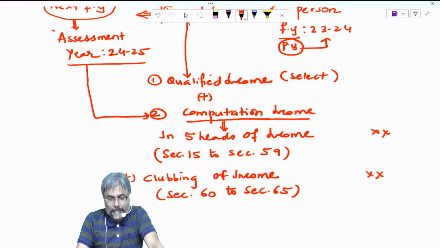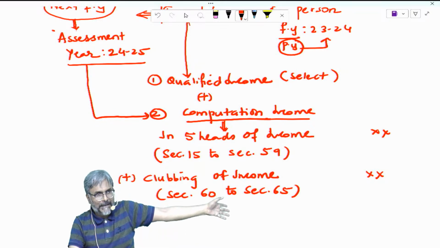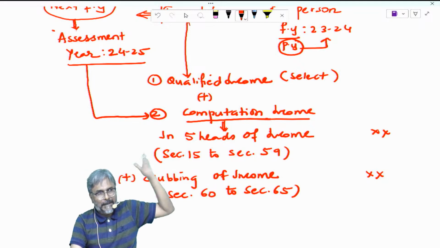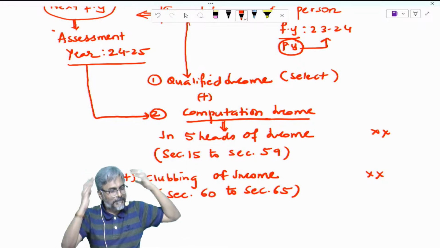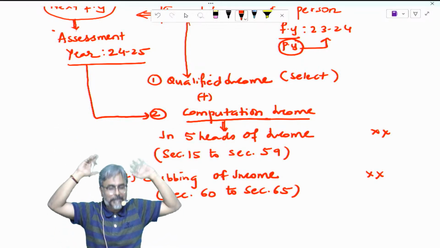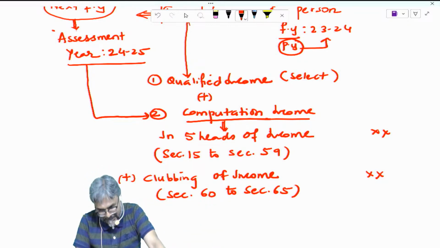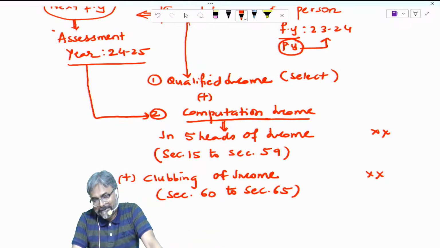80U is for mental people. If you read 80U, are you aware of 80U? 80U is for mental people. So that is the 80U deduction. Sometimes when I say that after learning CA, some people at some stage or some phase become mental, I tell them that you are eligible for 80U deductions. Okay, so that is what it is.